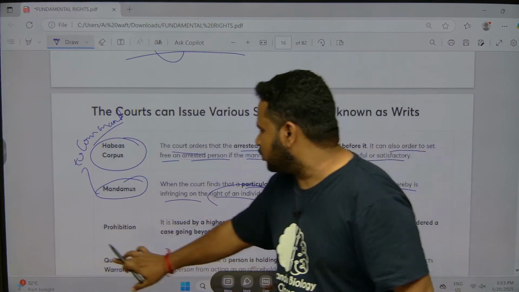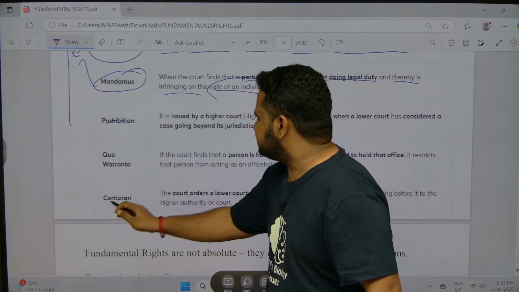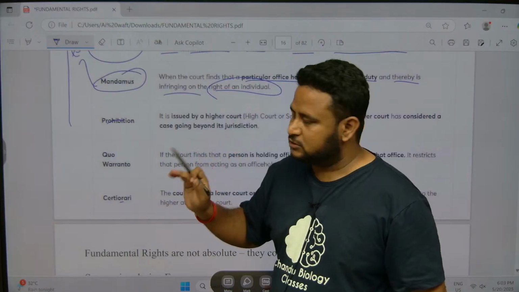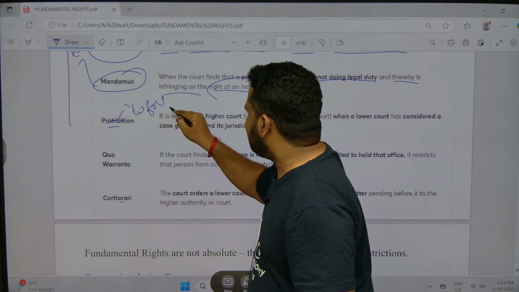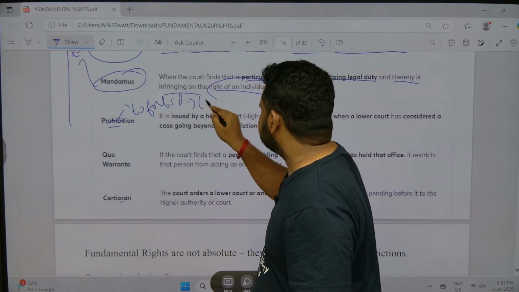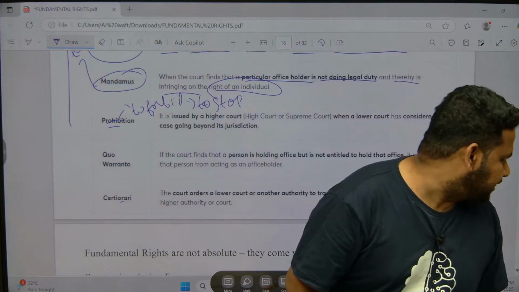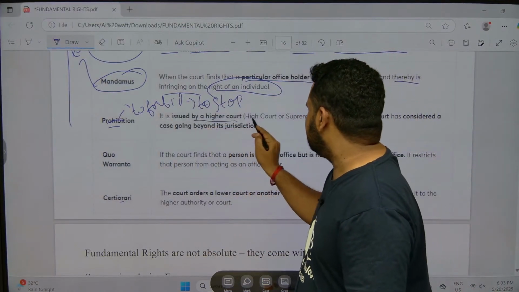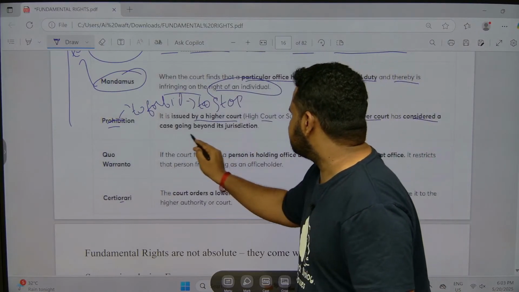Next thing is very important. Prohibition and certiorari, you will get confused. Prohibition means to forbid. To forbid means to stop. It is issued by a higher court, a High Court or Supreme Court, when a lower court is considering a case going beyond its jurisdiction.